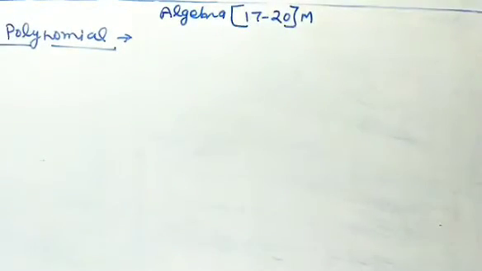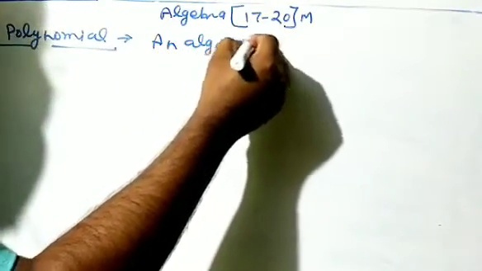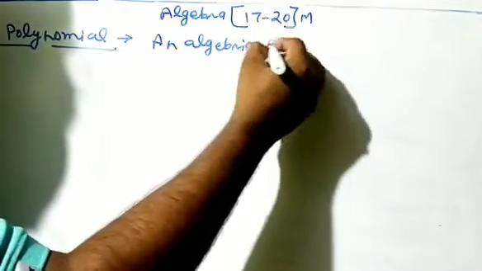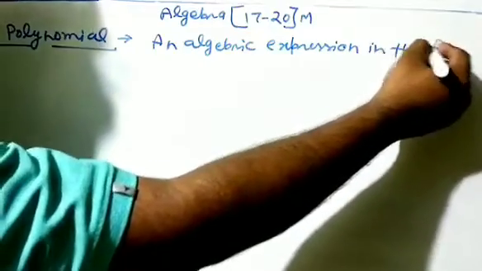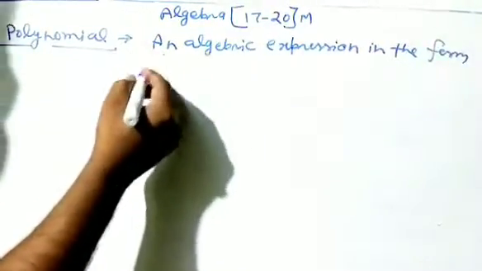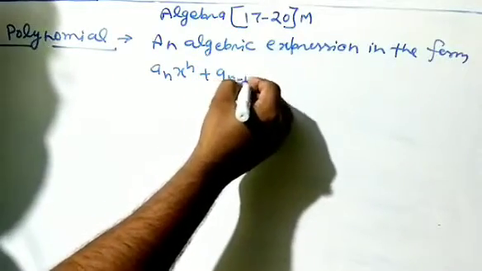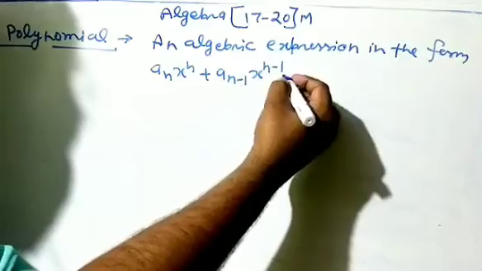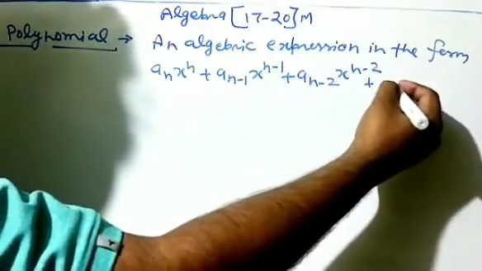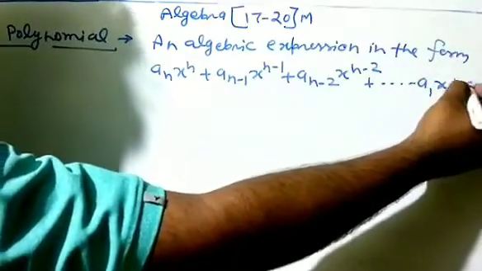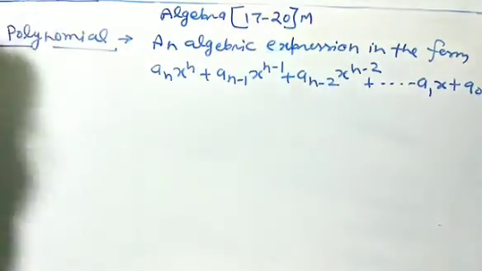So polynomial, an algebraic expression in the form. Which form? Listen carefully. an x to the power n, an minus 1 x to the power n minus 1, an minus 2 x raised to power n minus 2, and so on, even x plus a0. This is the general form of the polynomial.